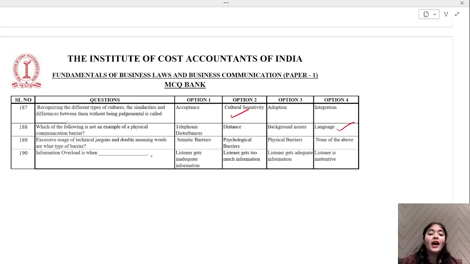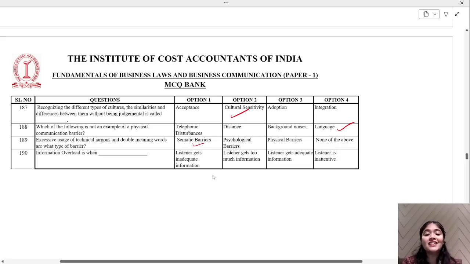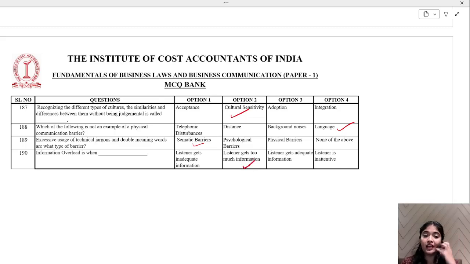Okay. Excessive usage of technical jargons and double meaning words. What are this type of barriers? Semantic barriers. Information overload is when listener gets inadequate information, gets too much of information. Overload happens when we have too much of information.